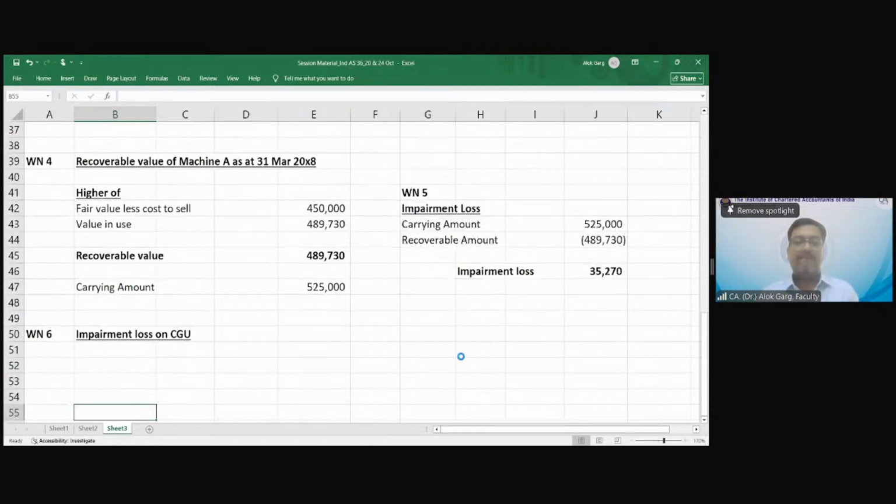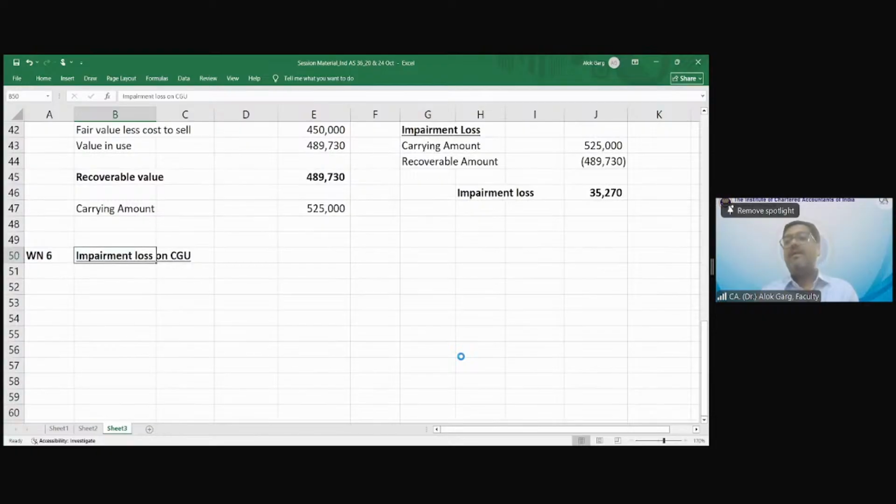Impairment loss on CGU. Now, what is the carrying amount of the CGU? What are the items in the CGU? Machine A, machine B, inventory, and goodwill.